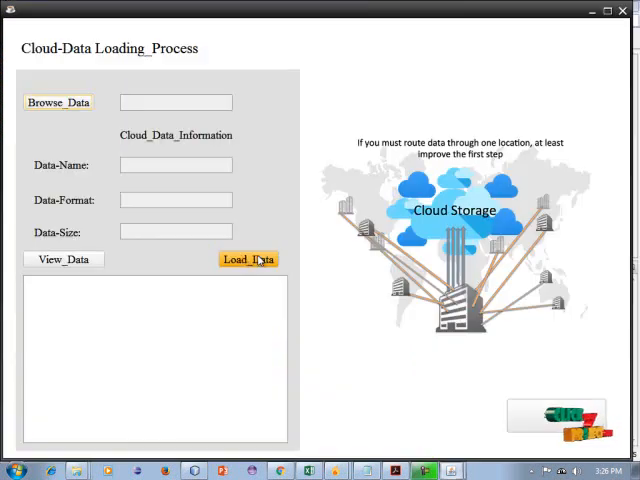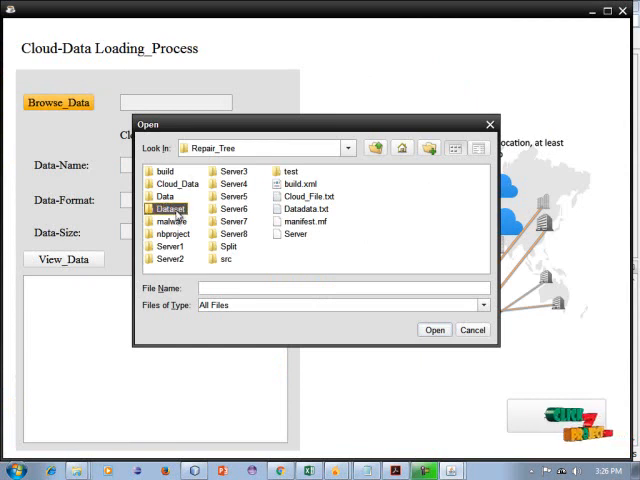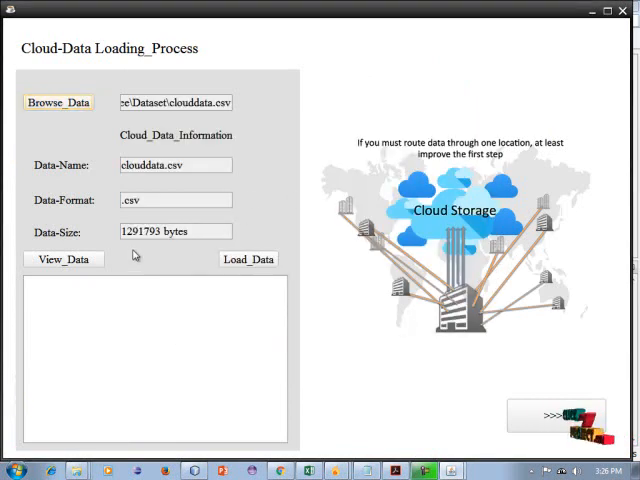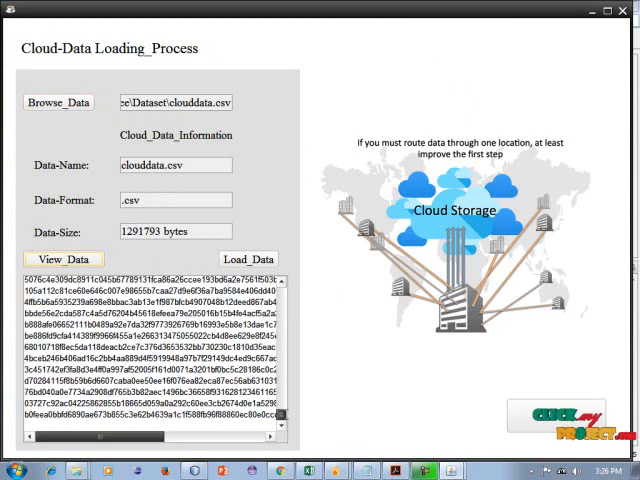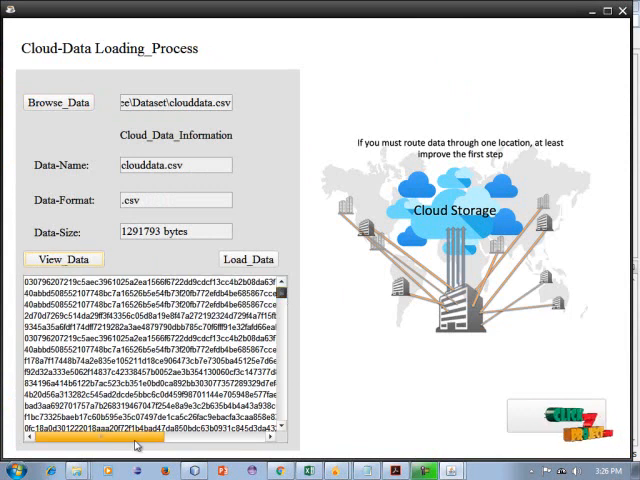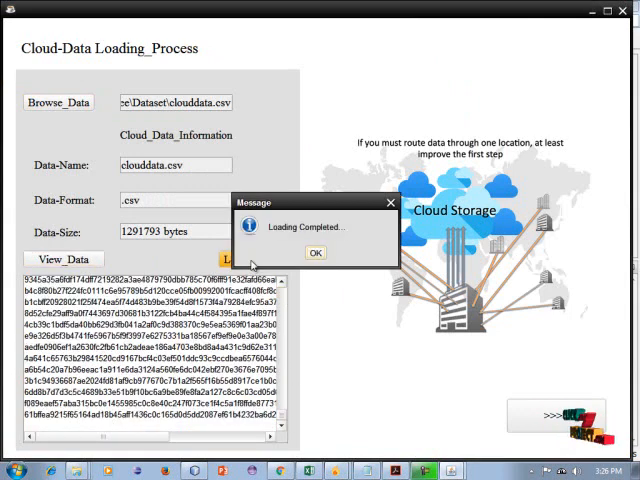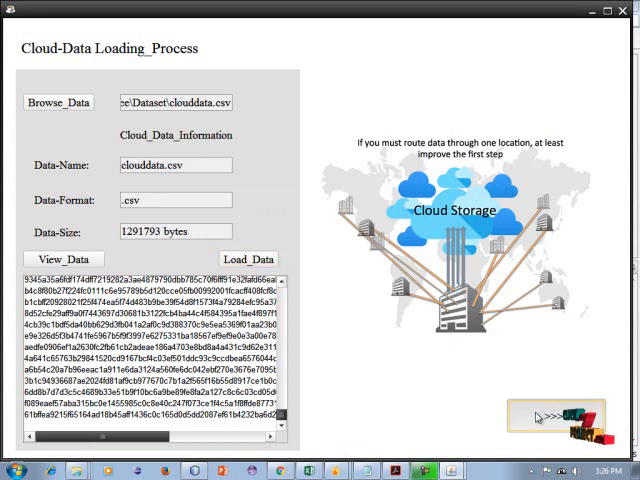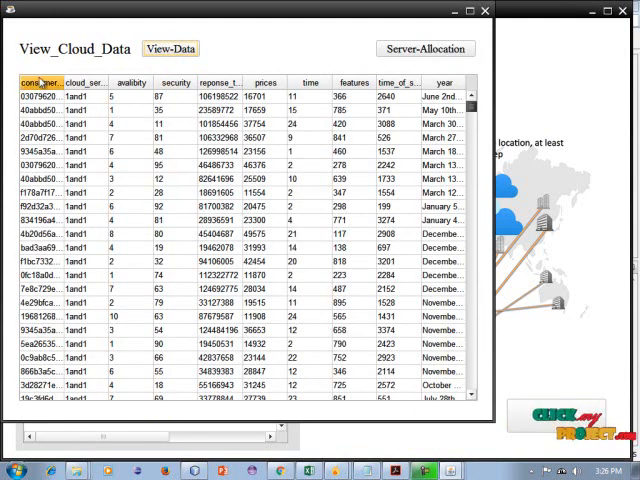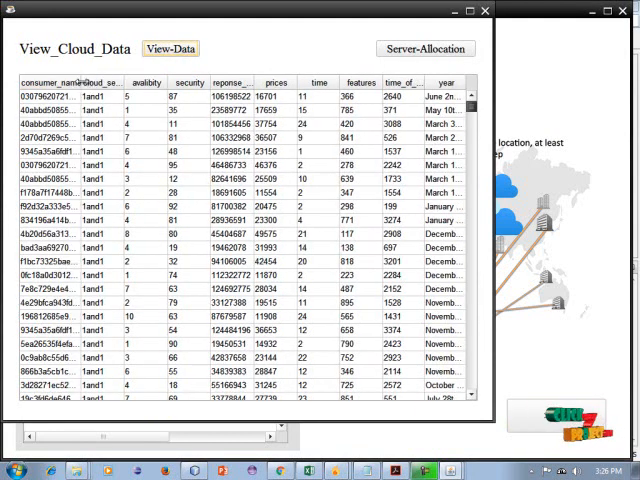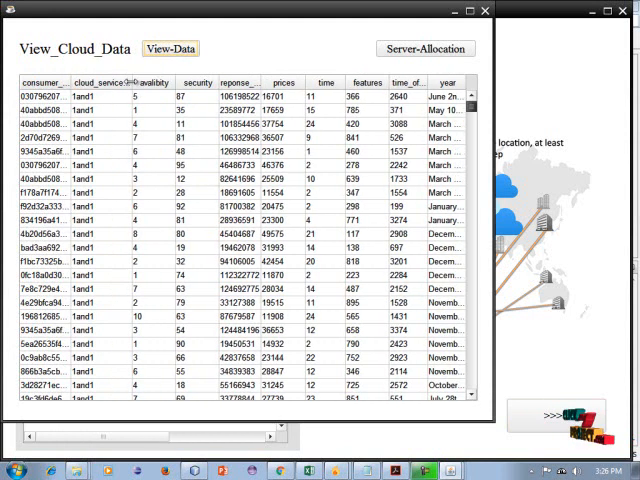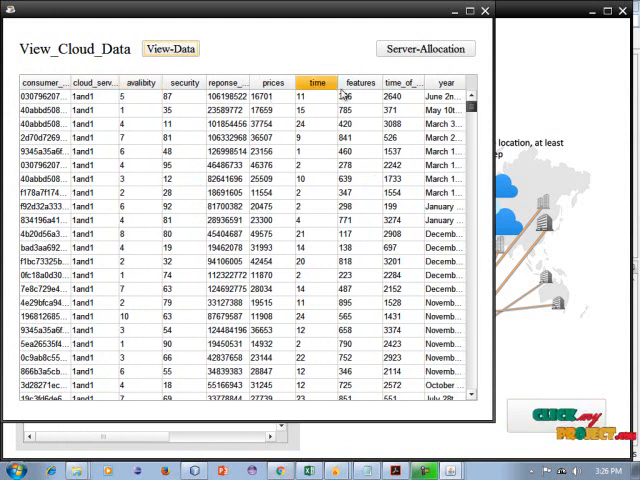So click this home page. So it is our cloud data loading process. So click browse data, click this data set and click open. So all the relevant cloud user information can be displayed in these fields. So click load data. Our cloud user data is loaded successfully and stored in the database. So click view data. It displays the cloud consumer ID, name, server ID and all the information in this field.